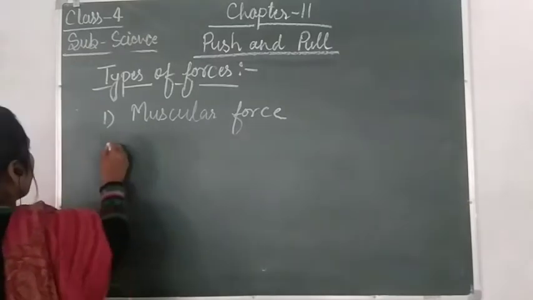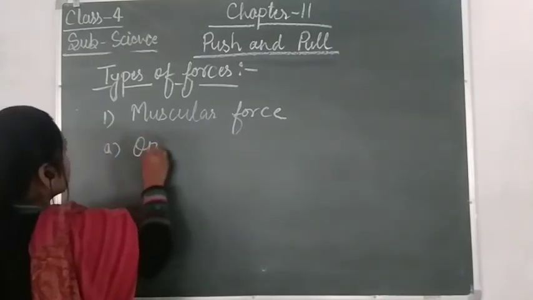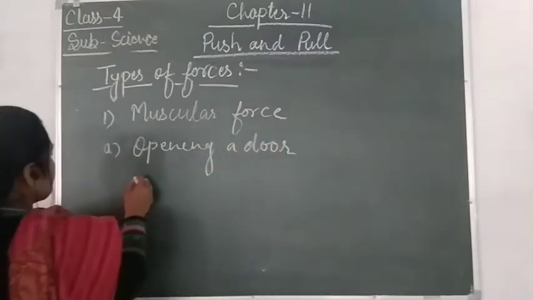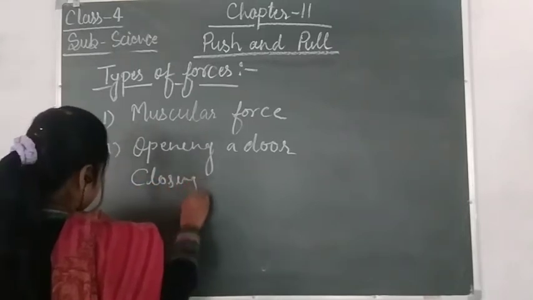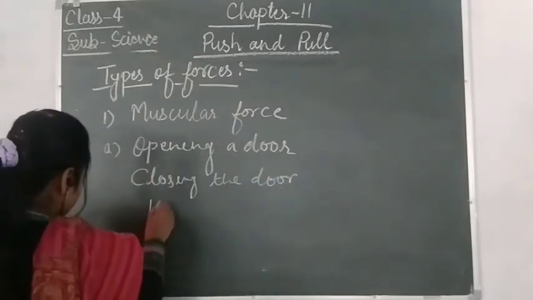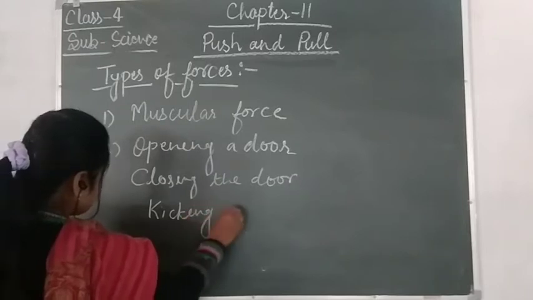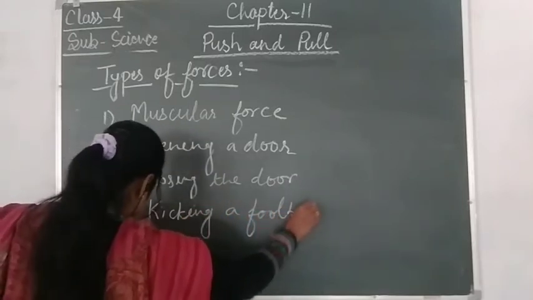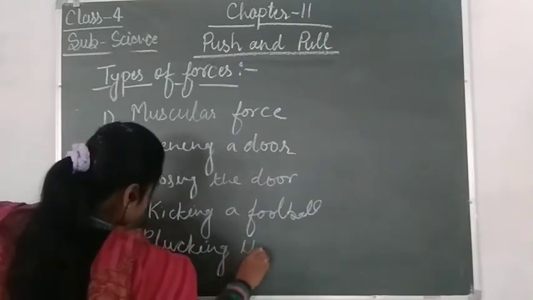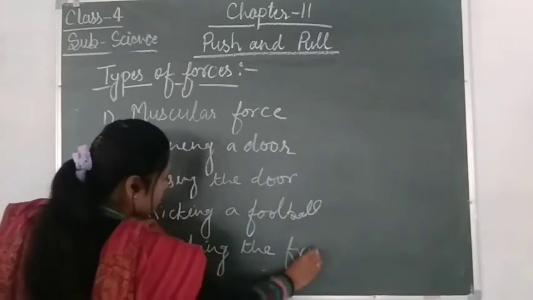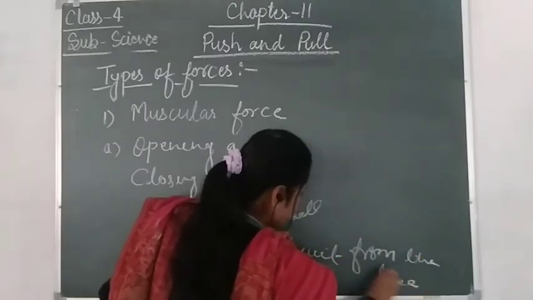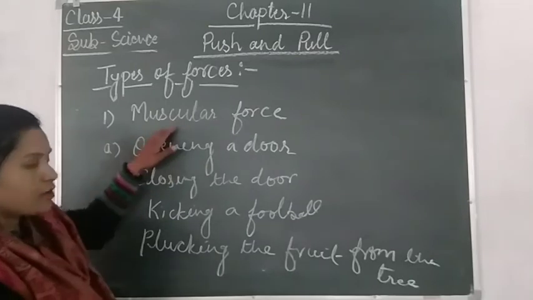So for opening a door, for closing the door, for kicking a football, for plucking the fruit from the tree, we apply our muscular force.